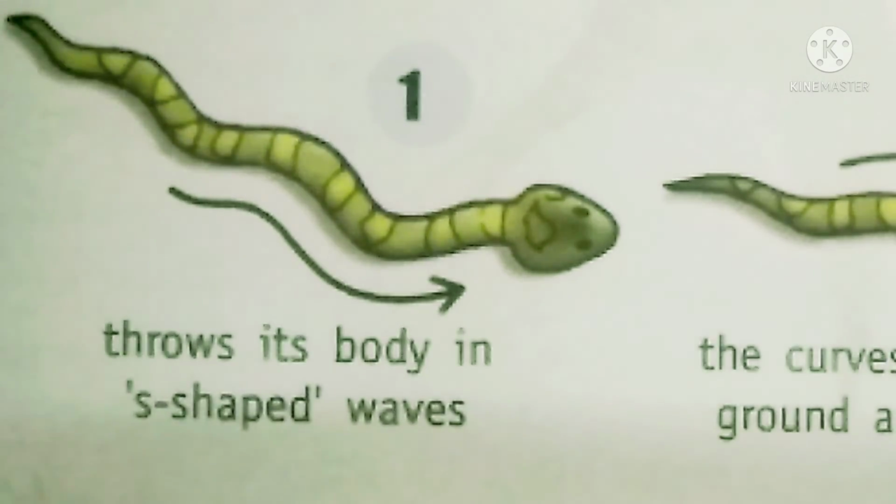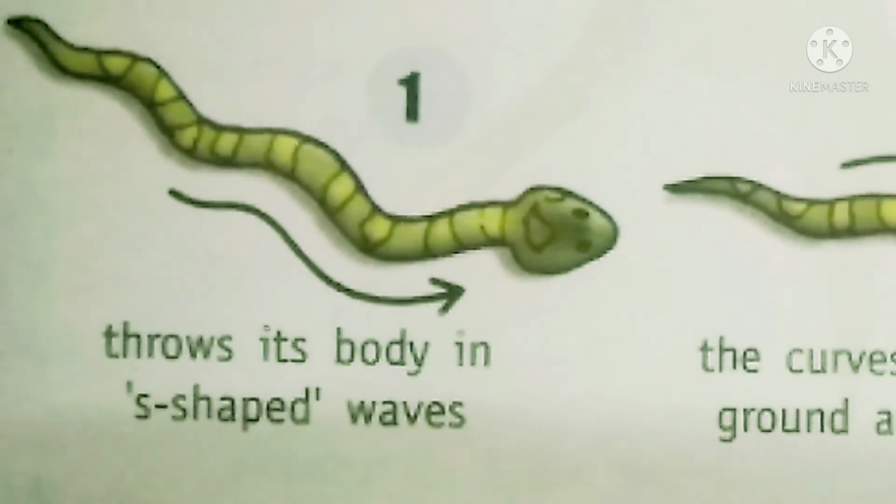And by observing that mark you will come to know which snake it is. That is because the under surface, the bottom part of the snake's body, is covered with scales. These scales help them to press their body to the ground and move forward. Snakes don't have feet, so they are helped by